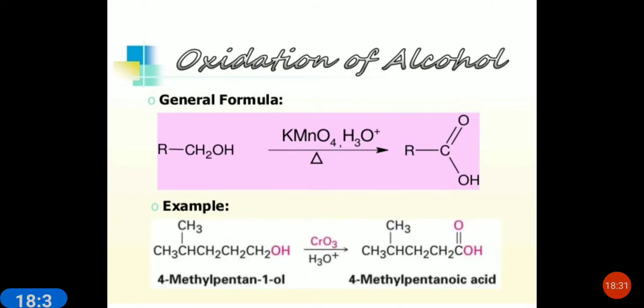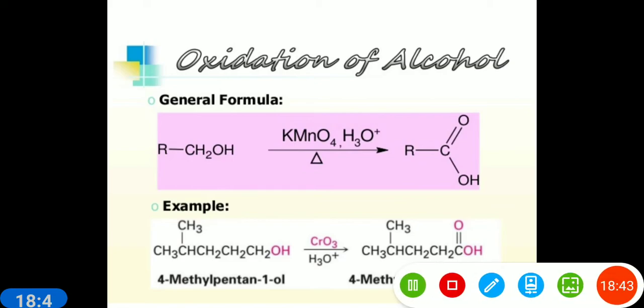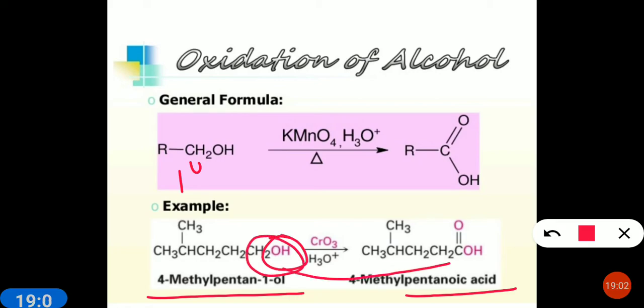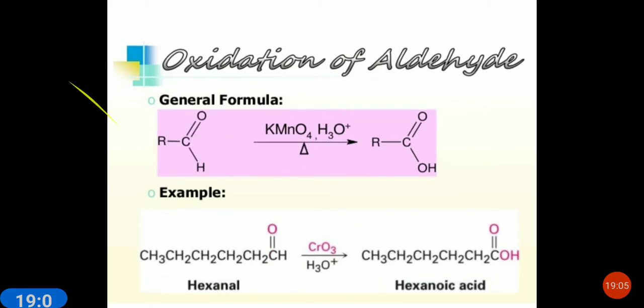Oxidation of alcohol. This you have seen in the previous chapter also. When alcohols are oxidized with a strong oxidizing agent, they convert to carboxylic acid. If a 1 degree alcohol is there, it will convert to carboxylic acid with the same number of carbon atoms. You can see in the example, 4-methyl pentan-1-ol converts to 4-methyl pentanoic acid. This CH2OH will convert to COOH, the carboxylic acid.